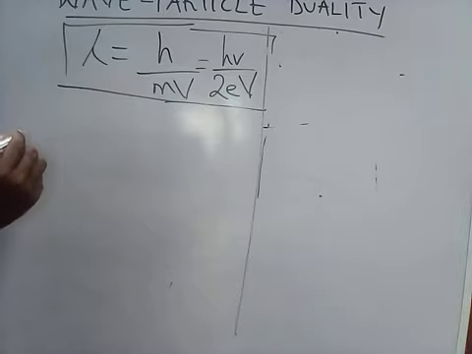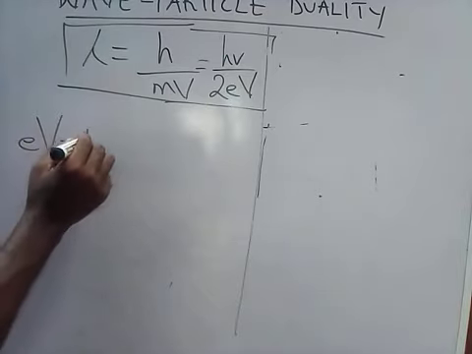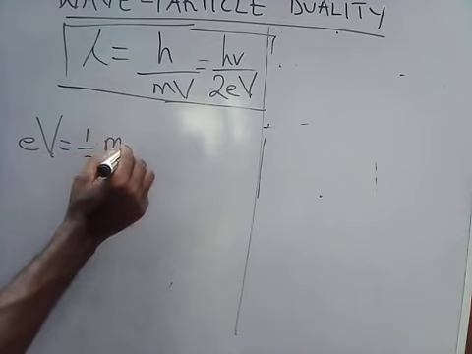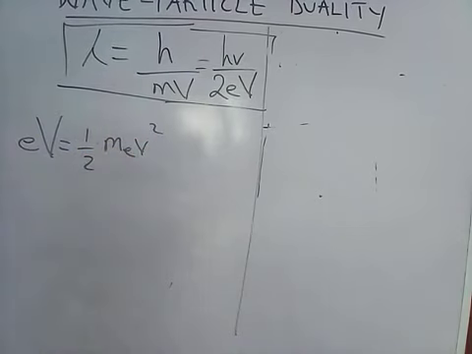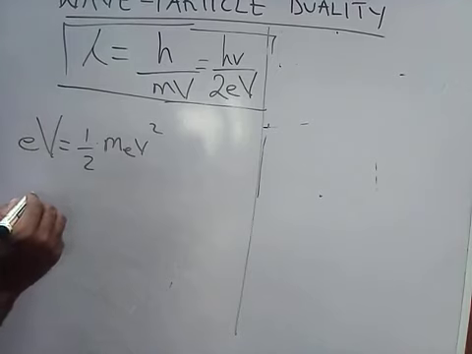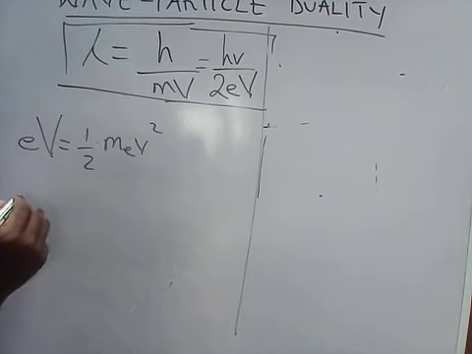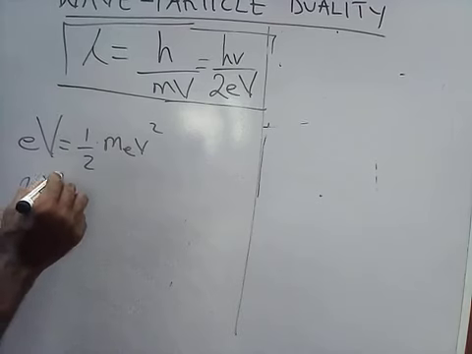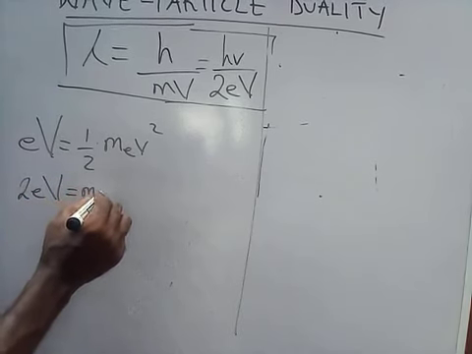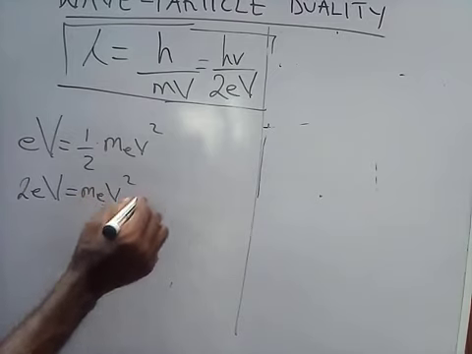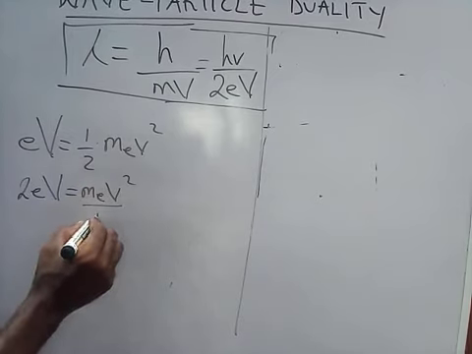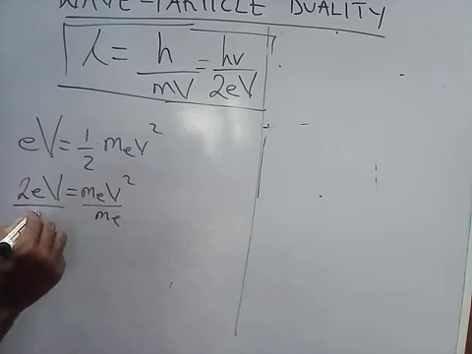Still recall that electron volts equals 1 over 2 mass of electron times velocity squared. At this point, let's make velocity the subject of the formula. When you cross multiply, you have 2 electron volts equals mass of electron times velocity squared. Dividing both sides by the mass of electron,